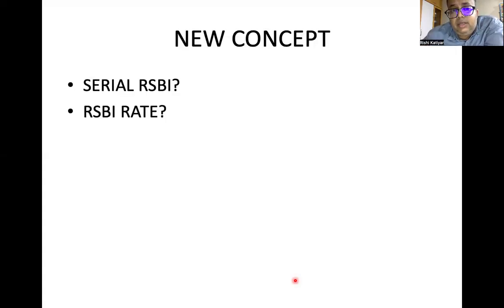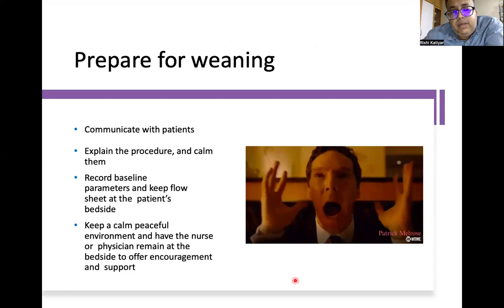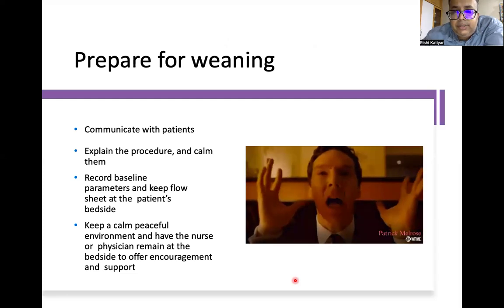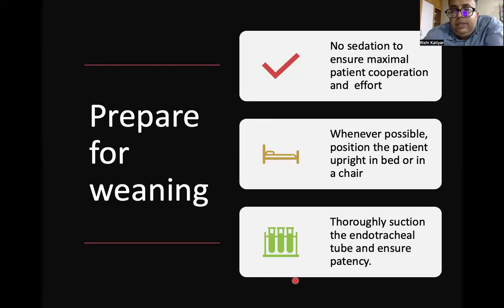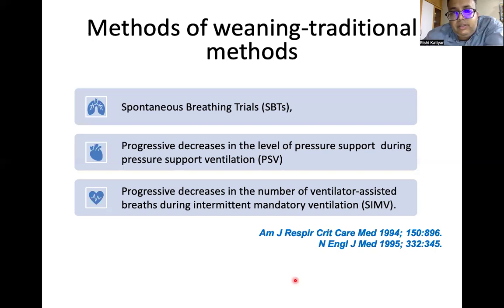But the newer concept, again one step ahead: we measure the serial RSBIs and calculate the RSBI rate. To prepare for weaning, always communicate with the patient, explain the procedure, calm them down, record baseline parameters, and keep flow sheets at the patient's bedside. Keep a calm, peaceful environment and have the nurse or physician remain at the bedside to offer encouragement and support. For weaning, no sedation; it needs your maximum cooperation and efforts. Whenever possible, position the patient upright in the bed, thoroughly suction the endotracheal tube and ensure patency.